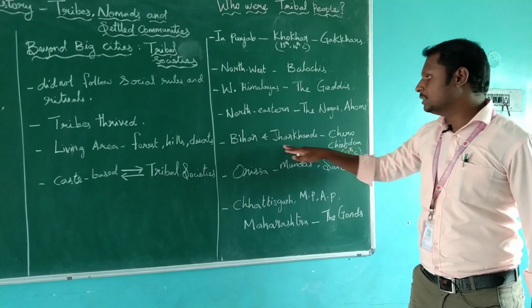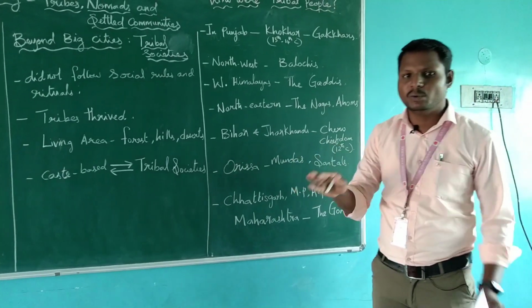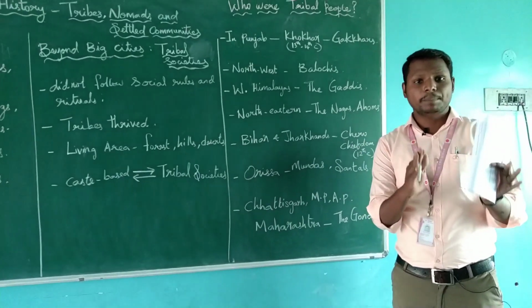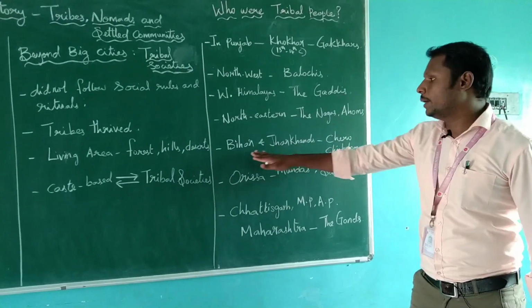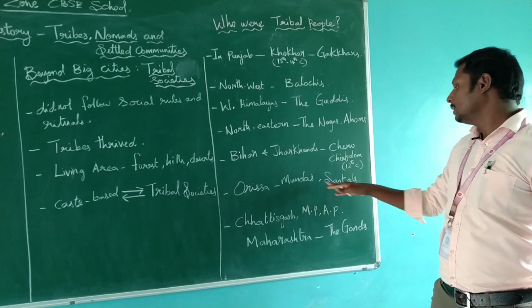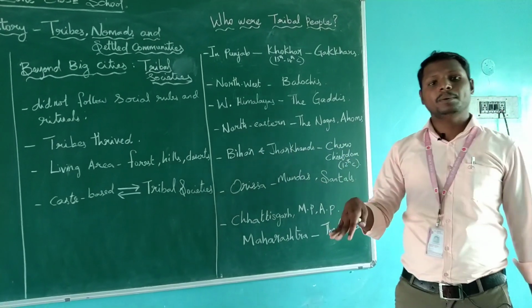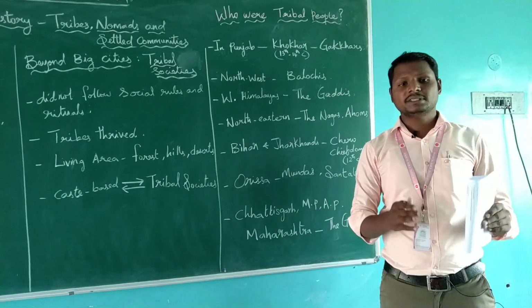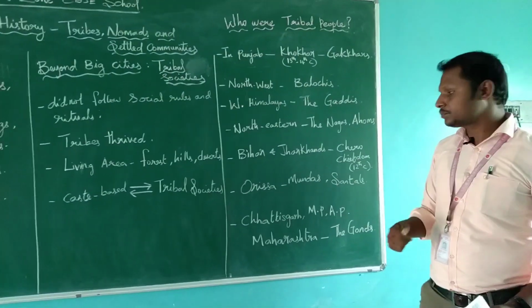And in Bihar and Jharkhand, the Chero chieftains. Chieftain is nothing but the village head, the village president. So they are called Chero. These kinds of people lived in Bihar and Jharkhand. And in Orissa, there are the Mundas and Santals. So these are a few of the tribal people we are seeing. Later we will see more about each type of tribal people.